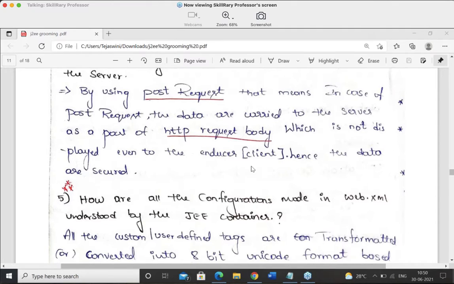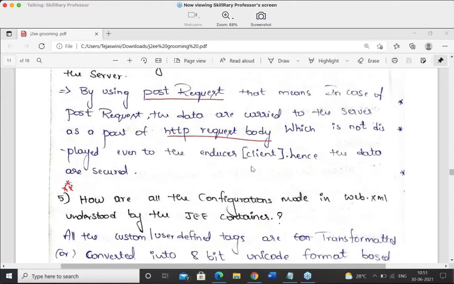Tell me quickly. Very good. How to carry the data in a secured manner to the server means it is by using post request.